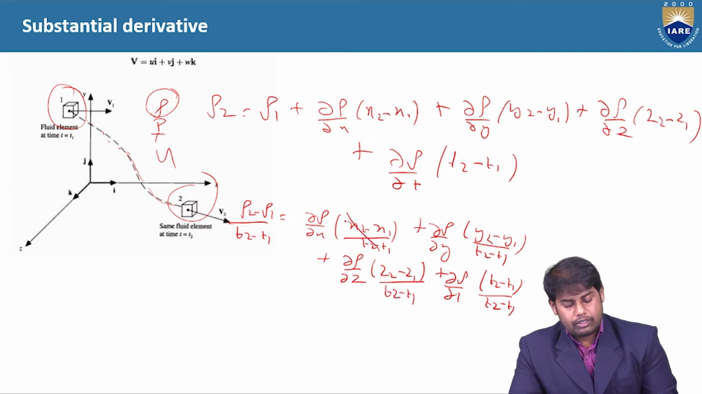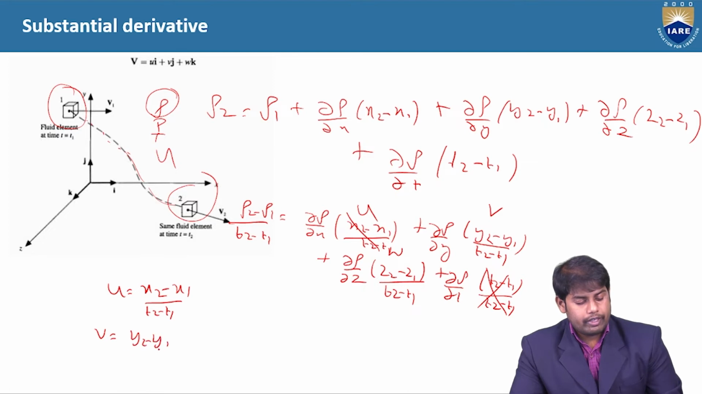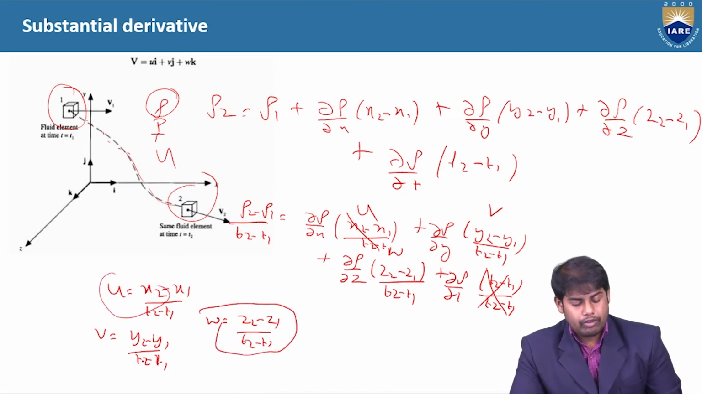So this will be equal to u. This is v velocity. This is w velocity. Here this is cancelled. Okay. So u velocity is nothing but the average quantity, x2 minus x1 divided by t2 minus t1. So v equals y2 minus y1 divided by t2 minus t1. So w equals z2 minus z1 divided by t2 minus t1. So this is what we have. Okay. So u velocity, v velocity, w velocity.